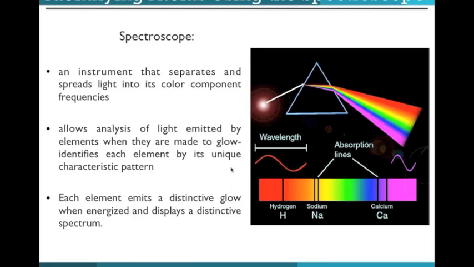From that reflection or absorption, we get a dispersion pattern that shows absorption lines at given wavelengths of light. Each element emits a distinctive glow when energized and displays a distinctive spectrum when exposed to some recording medium, such as photographic film or a photographic plate.